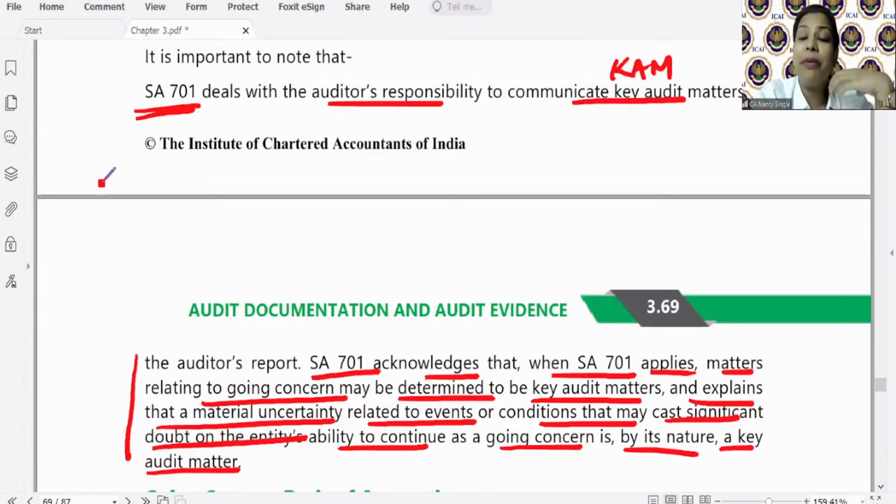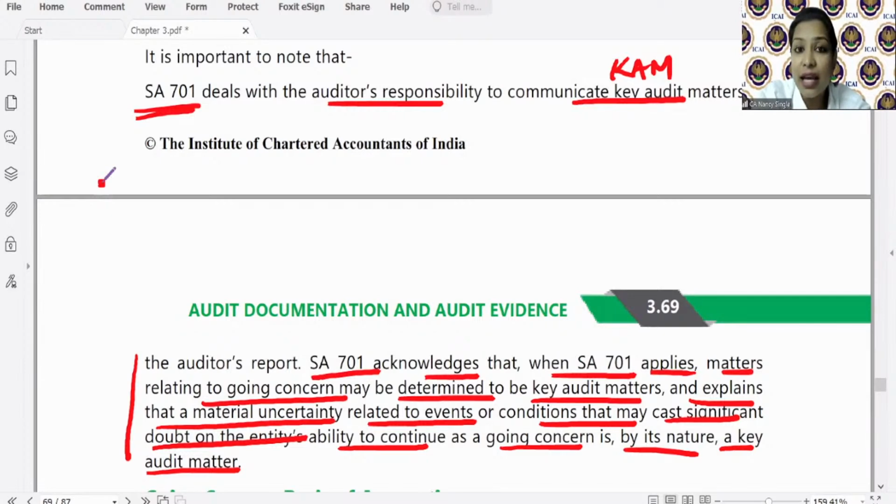Or let's say the company is selling all its material, it is exporting its carpets, its product. And there is going to be a change in the government policies whereby there is going to be, let's say, a ban on the exports. Now there is a loss of material supplier. So this is a fact that casts a doubt on the entity's ability to continue as a going concern. जब raw material ही नहीं आएगा तो कहाँ से operations होंगे, कहाँ से production होगी, कहाँ से sale होंगे? तो going concern is in danger ना.